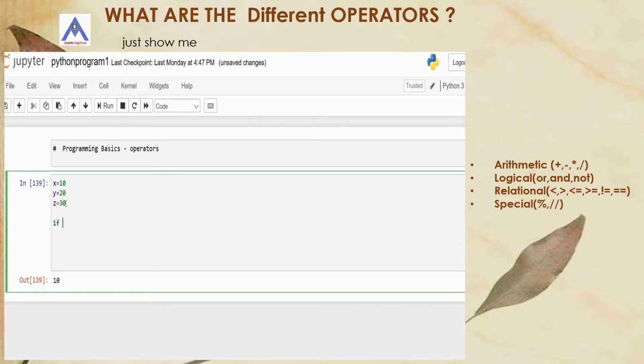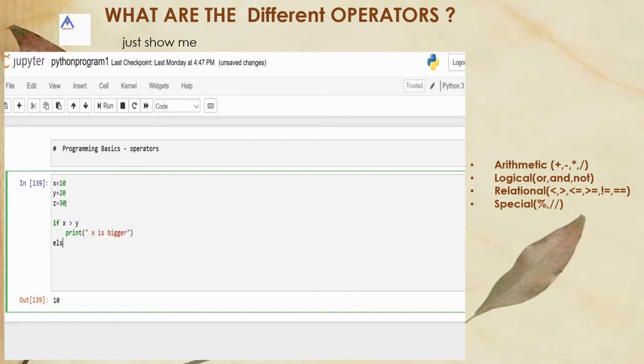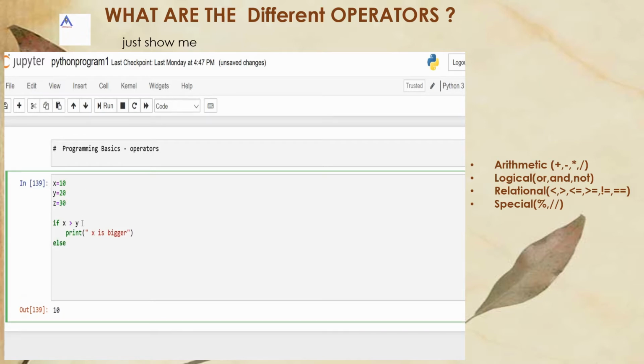Now if x greater than y, then we can say print x is bigger, else print y is bigger. You need not worry about the selection statement.